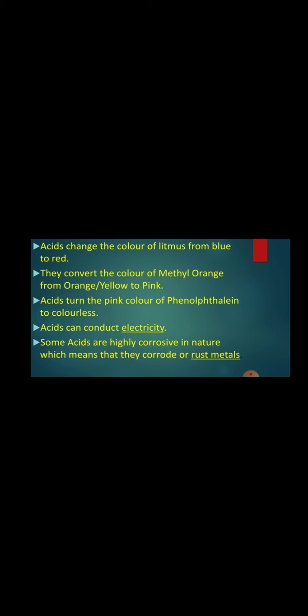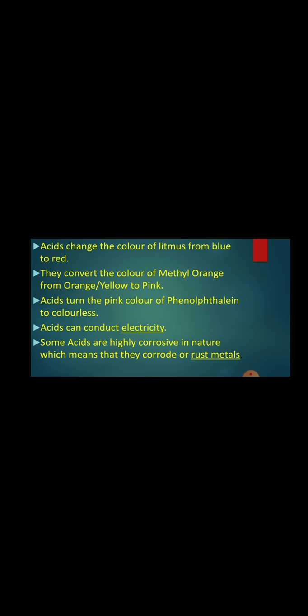Another very important characteristic of acids is that they change the color of litmus from blue to red. For example, litmus paper is available in the lab. If you drop the litmus paper in an acid solution, the litmus paper will turn red, and if it is an alkali, the litmus paper will become blue.